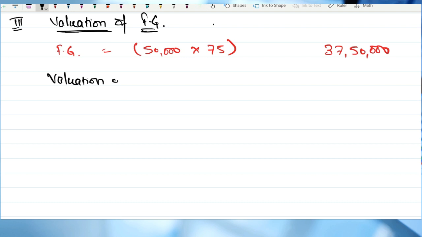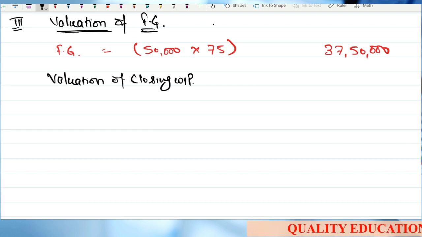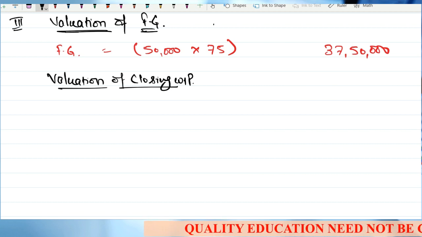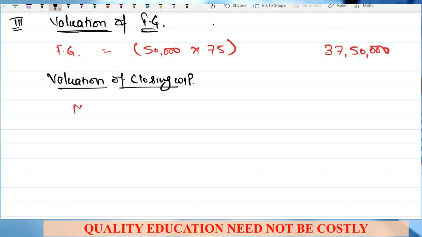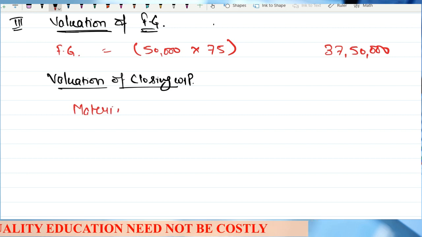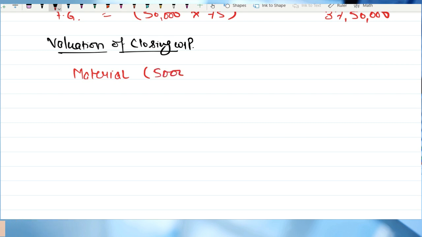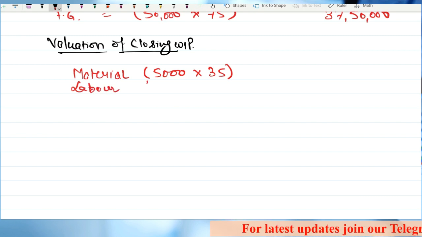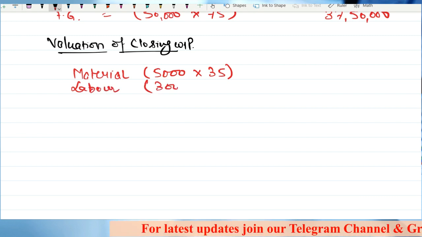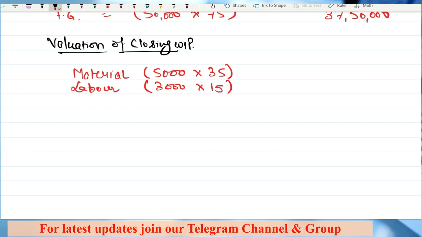Then we are going to do valuation of closing WIP. For valuation of WIP, material is incurred on how many units? 5,000 units, so 5,000 multiplied by 35 rupees. Labor incurred on 3,000 units multiplied by 15 rupees.